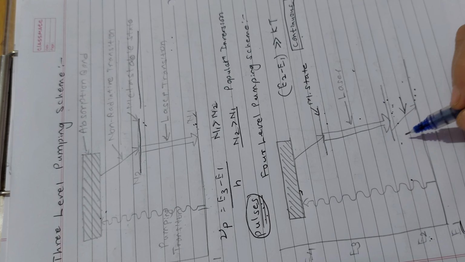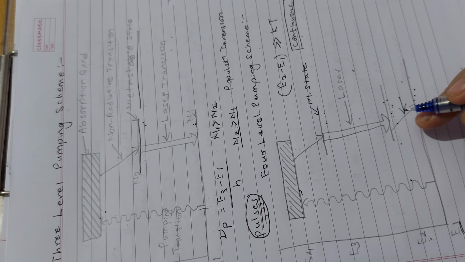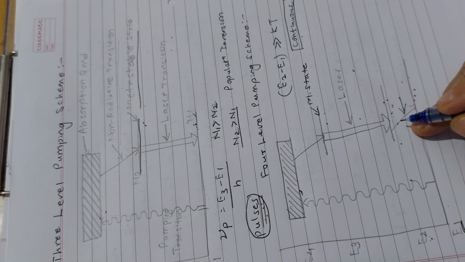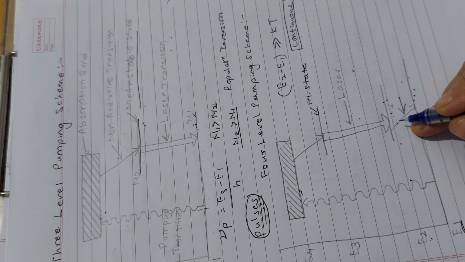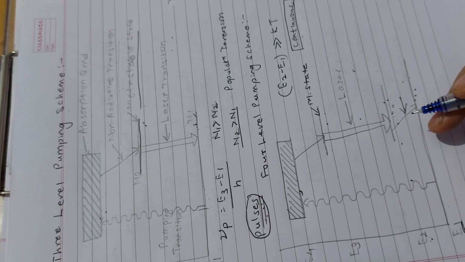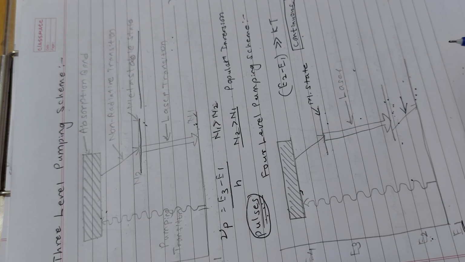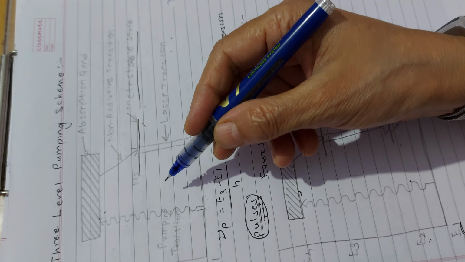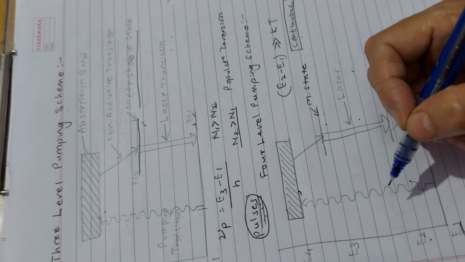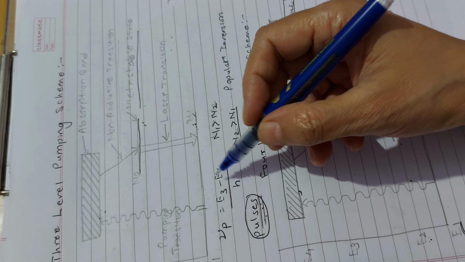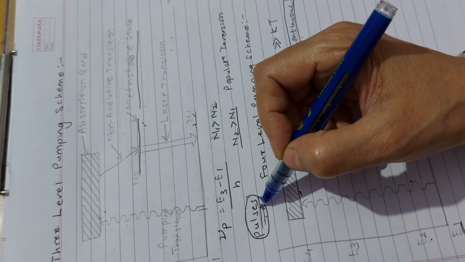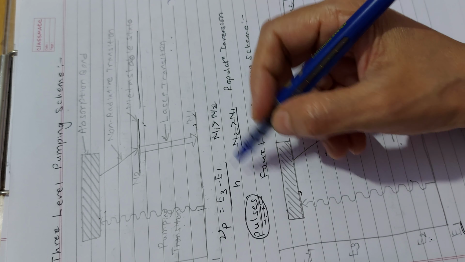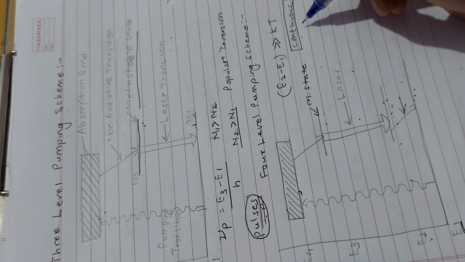So the lower transition level is not the ground state, it is virtually vacant, and as soon as atoms are pumped to the upper laser level, population inversion will be achieved. So what is important over here? It requires less pumping energy than the 3-level. Here you require more energy for pumping; here you require less energy for pumping. This gives the lasing transition in pulse mode. This gives it in continuous mode.